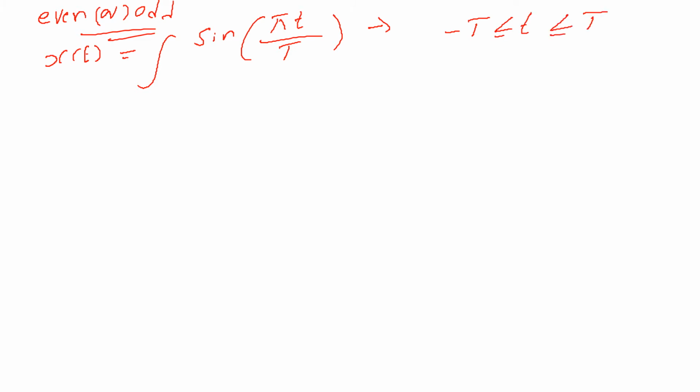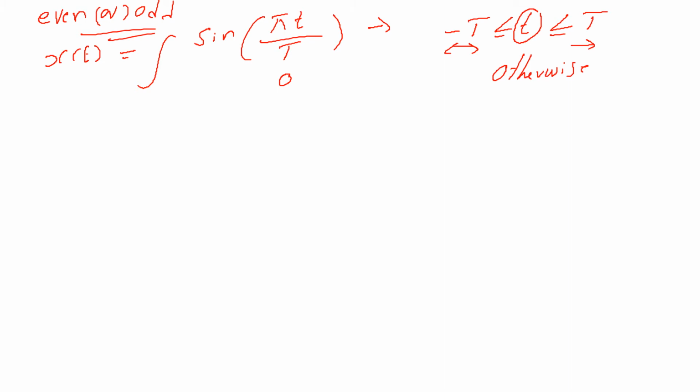The question is x of t is equal to the integration of sine of pi t divided by capital T, with limits minus T to capital T. That means the sinusoidal signal has been defined with the period of minus T to capital T, and 0 otherwise.